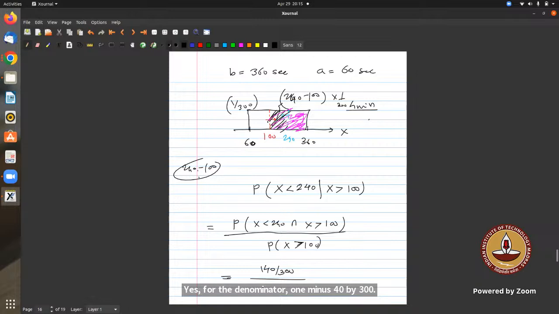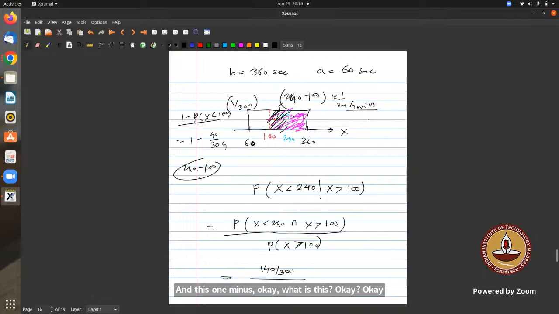Okay, why did you say 1 minus 40? That is correct, but how did you directly arrive at that number? For x less than 100, it is 100 minus 60 by 300, and for greater, you did it like this: 1 minus the probability that x is less than 100. Okay, 1 minus 40 upon 300. Fine.